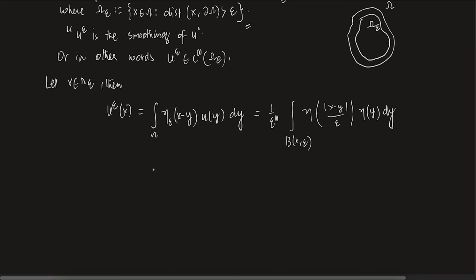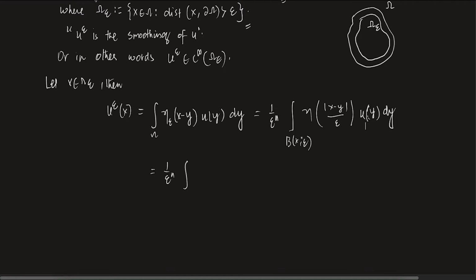This is equal to, I can write it like this. So you remember, this is a radial function. Sorry, I made a small mistake here, this is u of y. Now this is a radial function eta, and I am integrating it on B of x, epsilon.